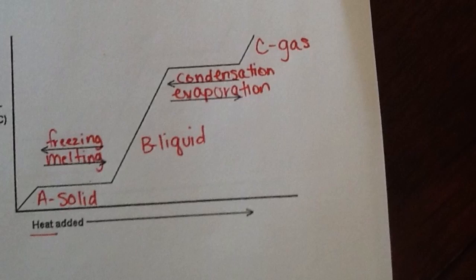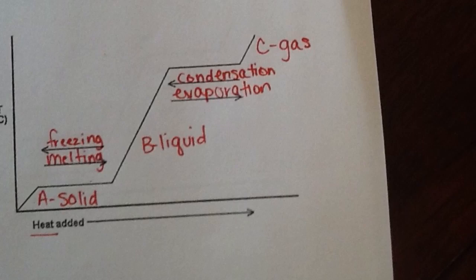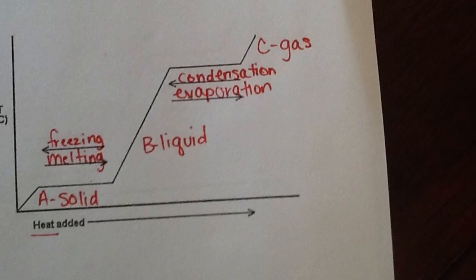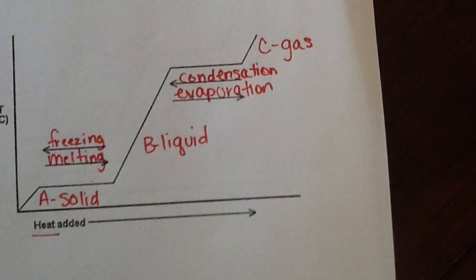At the bottom, if this were water, it would be at less than 0 degrees Celsius. Once it reaches 0, the matter would start to melt as it changed into a liquid. The temperature would remain constant until all the matter had melted into a liquid.